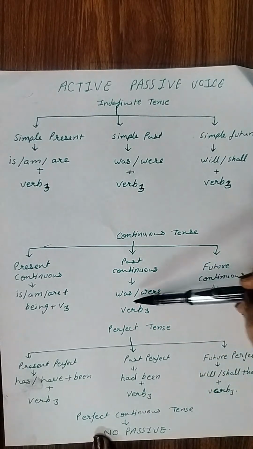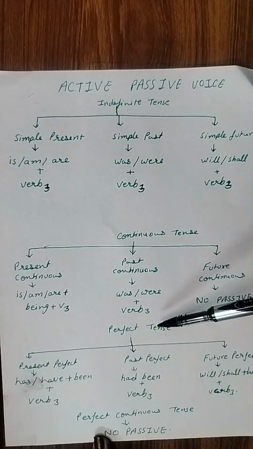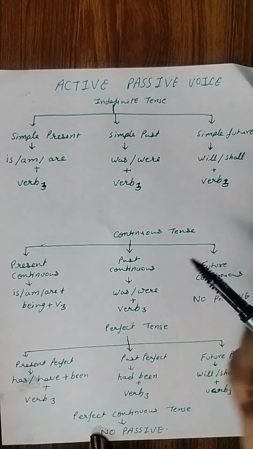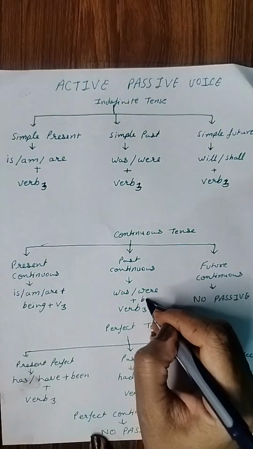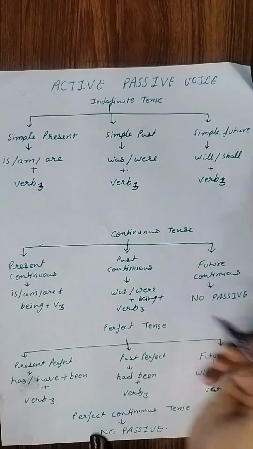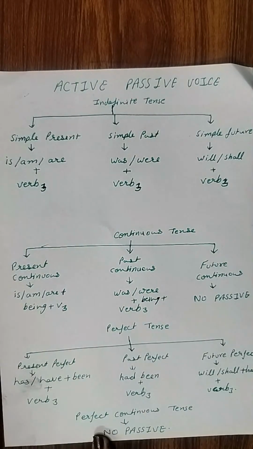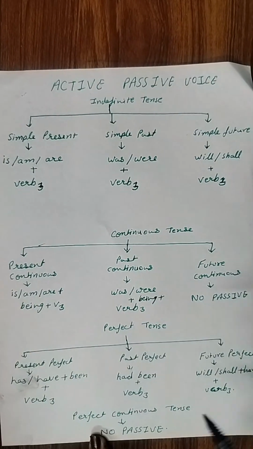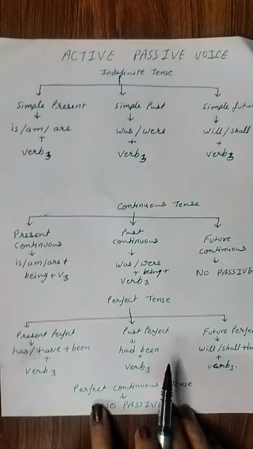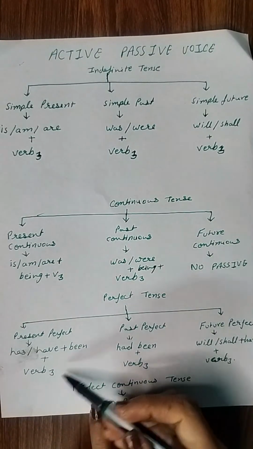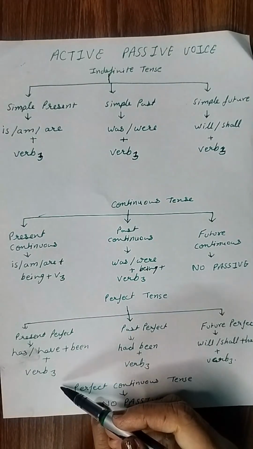Past continuous, was, were plus being plus verb third form. And then future continuous tense, no passive voice is there. If we come to the perfect tense, present perfect tense is has, have plus been plus verb third form.